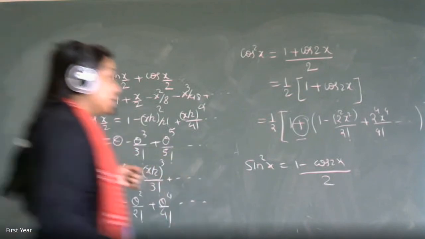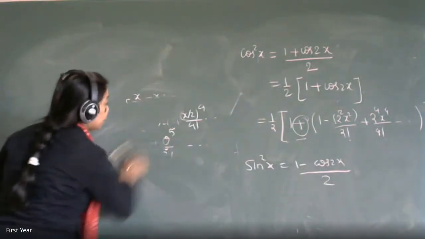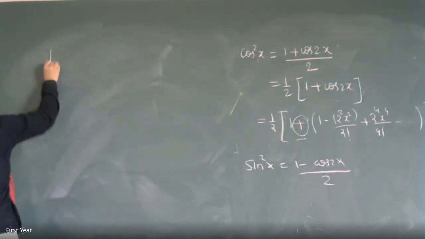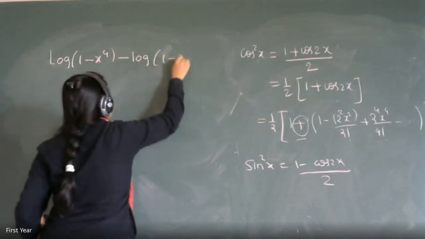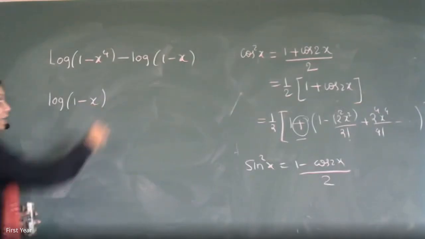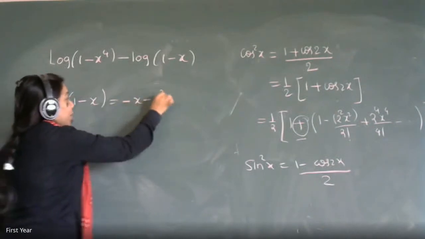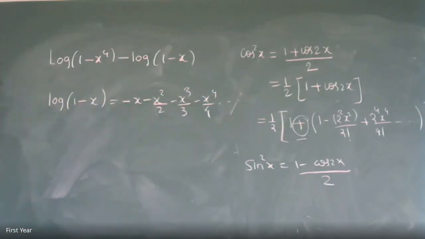Expansion of log 1 minus x raised to 4 minus log of 1 minus x. What's this? Which standard formula are you going to use? Log of 1 minus x is minus x minus x square by 2 minus x cube by 3 minus x raised to 4 by 4. And this is your formula for log of 1 minus x.